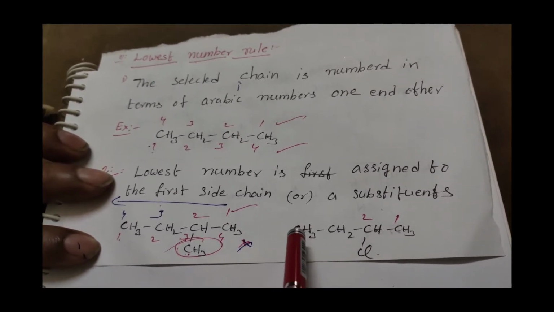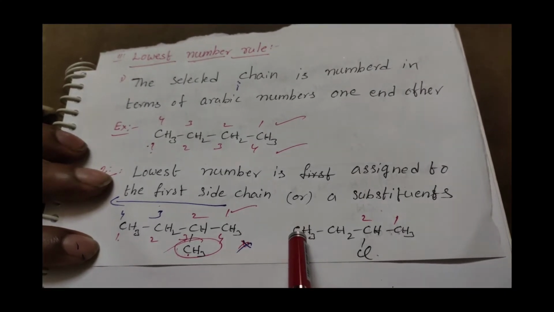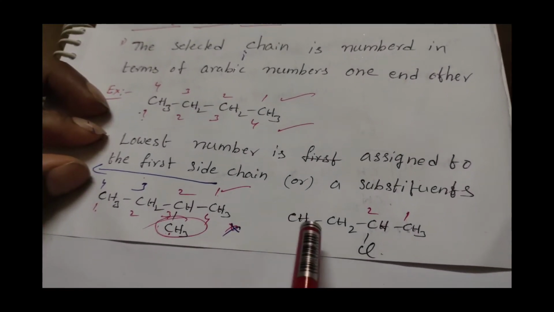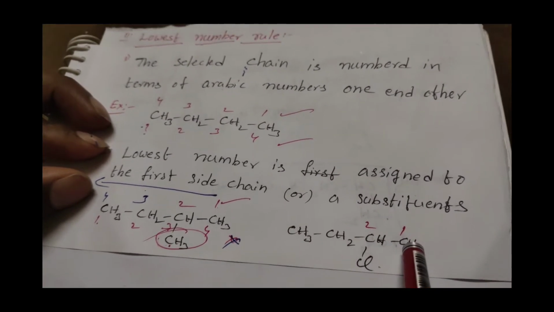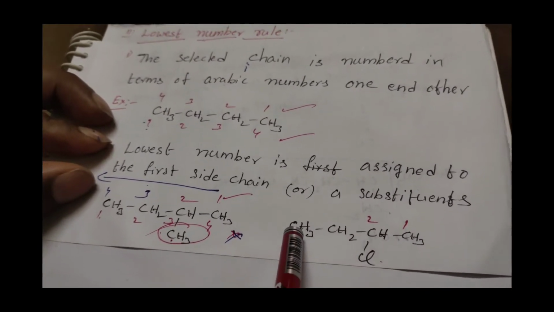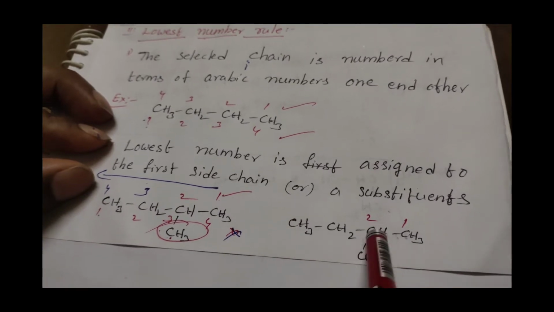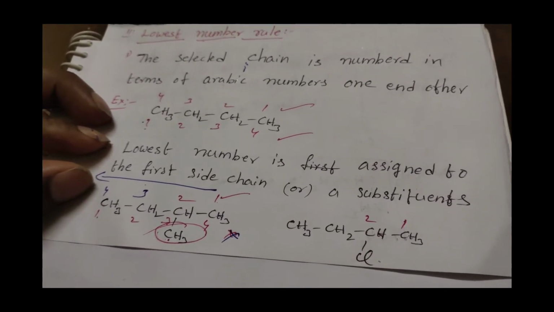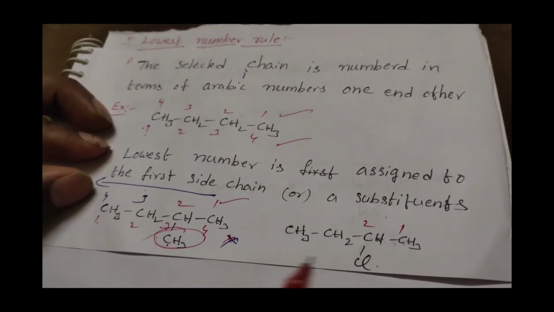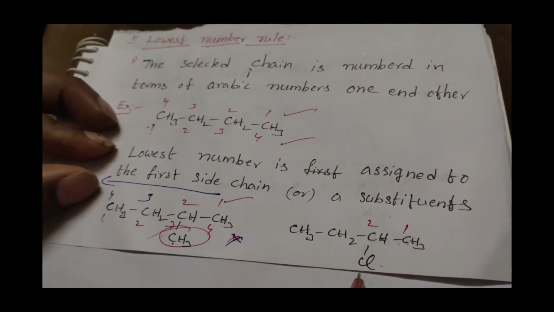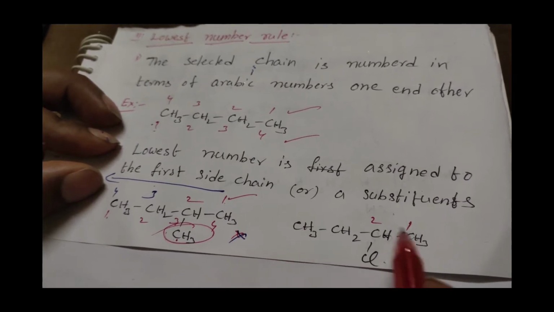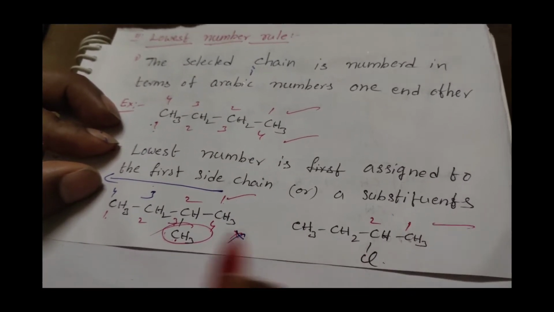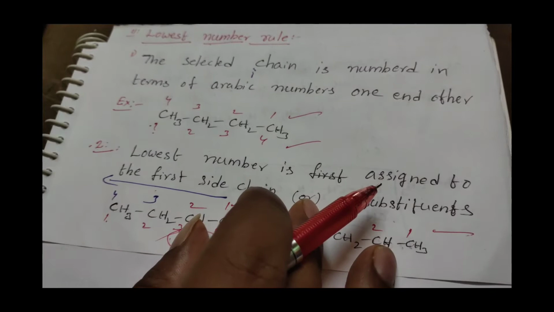If you give the numbering from left to right, like 1, 2, 3, 4, it is wrong, because the substitution is on the third carbon. But if you give the numbering from right to left, the substitution is on the second position. So giving the numbering from right to left is the correct one. Okay students, this is the second rule.